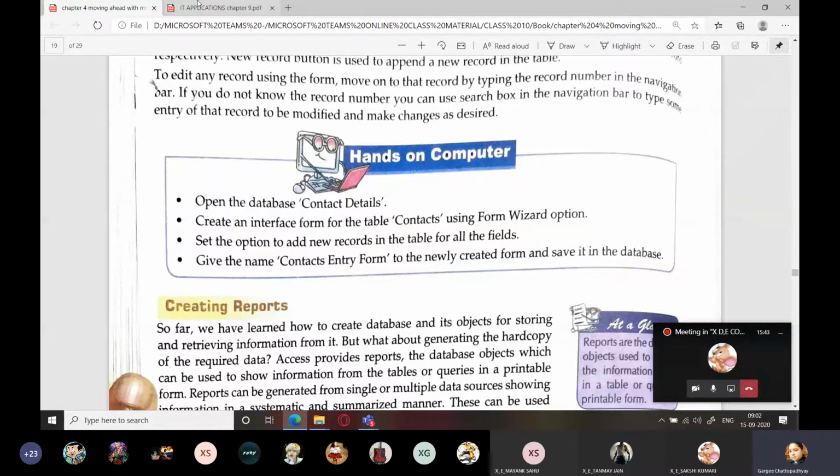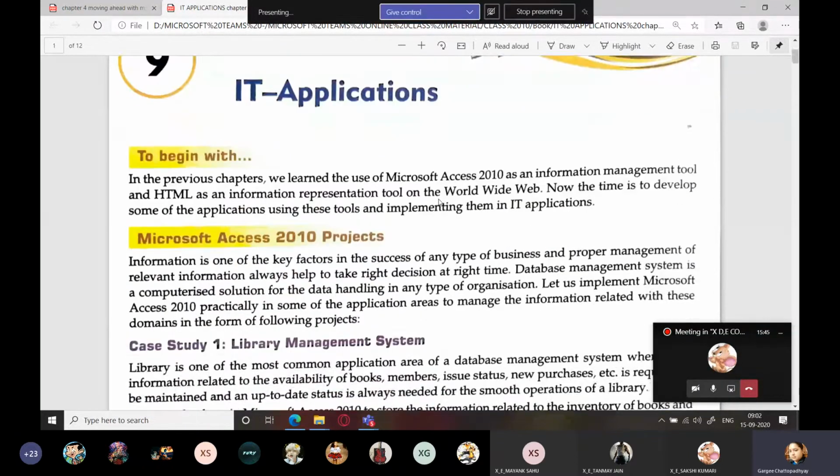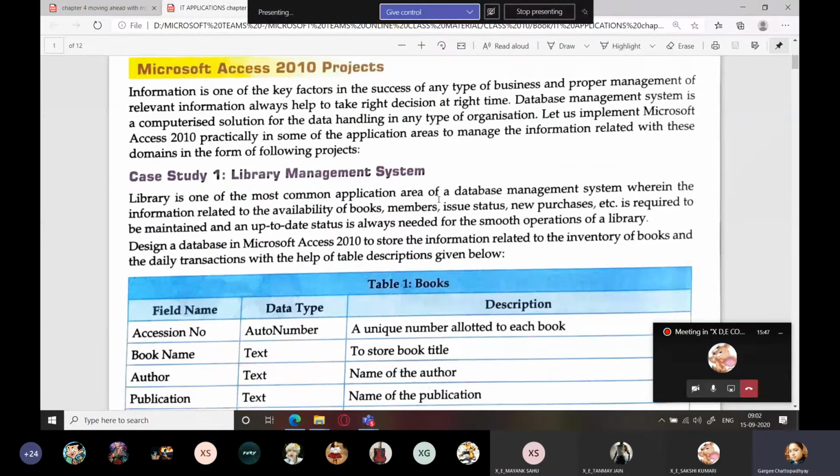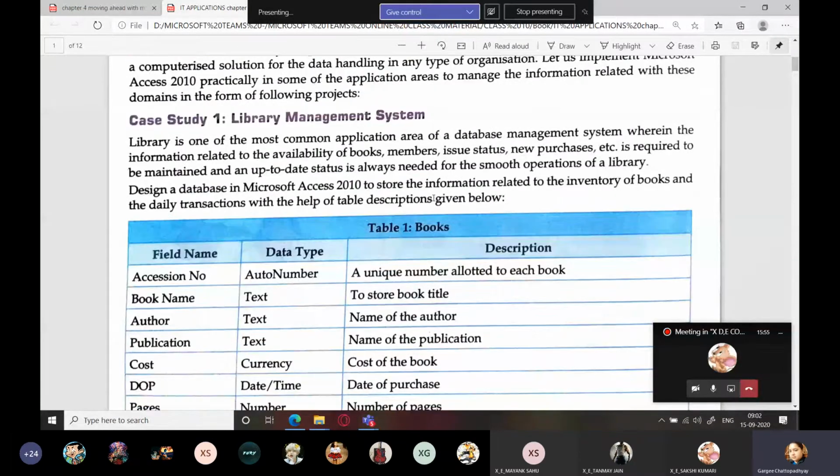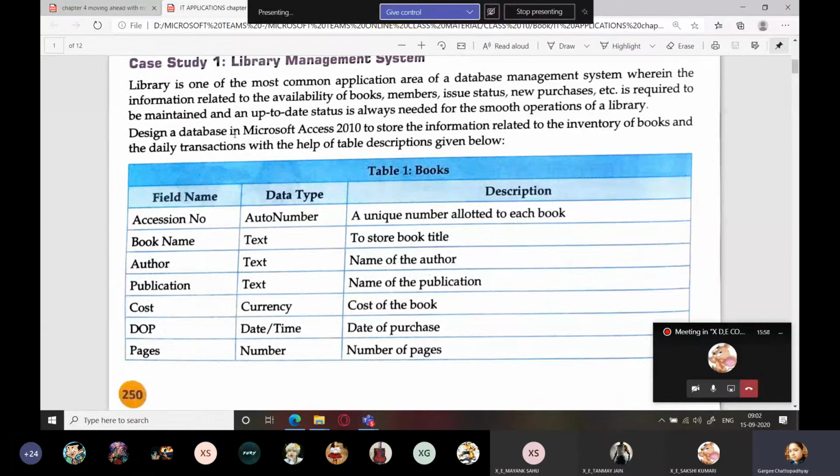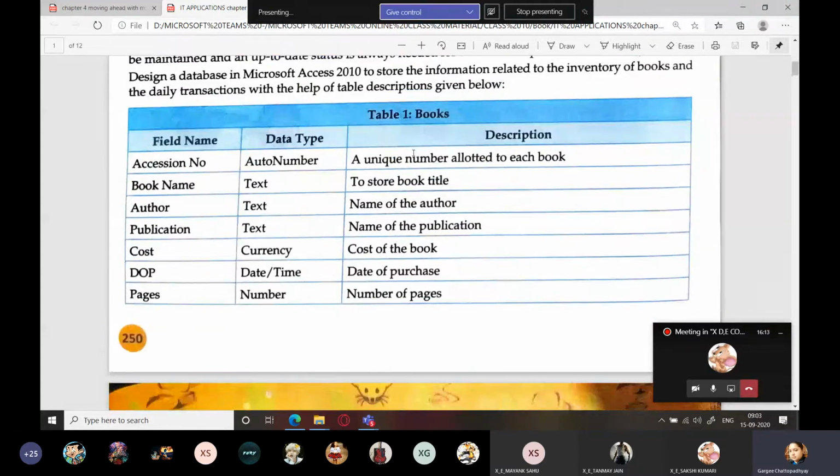Okay, so let's see. We'll go to IT applications, and here this was it, Microsoft Access 2010 projects. So there were 3 case studies. The first one is a library management system. So I will just explain. Design a database in Microsoft Access to store information related to the inventory of books and the daily transactions with the help of table descriptions given below. So this is the table books and the description is given. Those who have a laptop can easily do it.